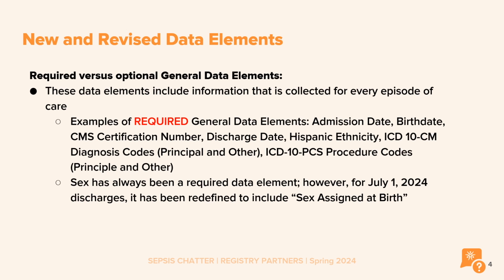Some examples of required general data elements are admission date, birth date, discharge date, ethnicity, diagnosis codes, procedure codes, and sex. Sex has always been required as a general data element. However, for July 1st discharges, it's been redefined to include sex assigned at birth.